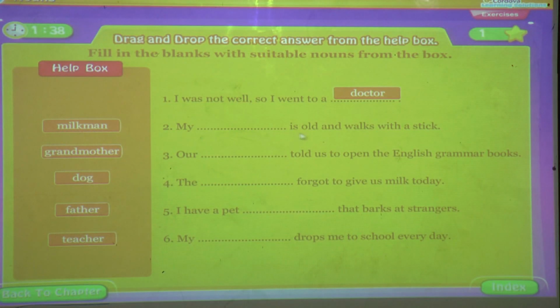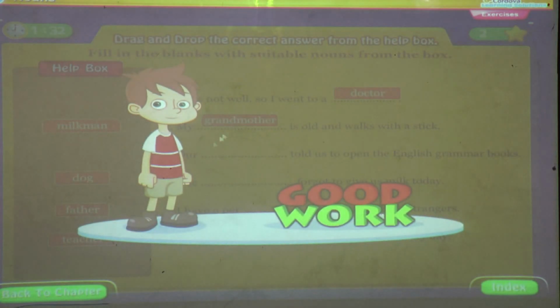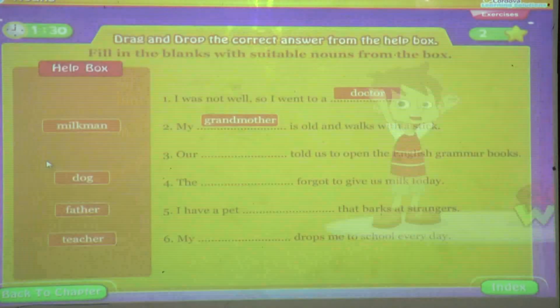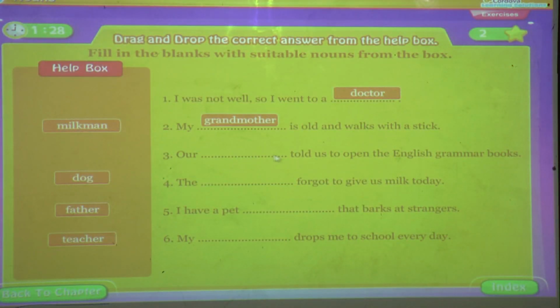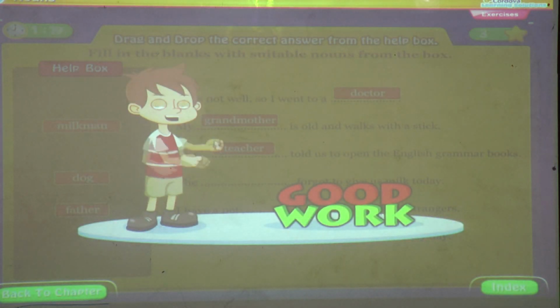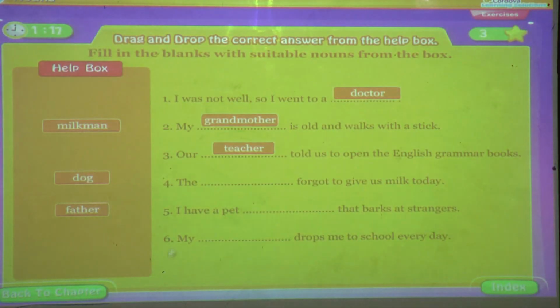My dash is old and walks with a stick. Grandmother. Our dash told us to open English grammar books. Teacher. The dash forgot to give us milk today.